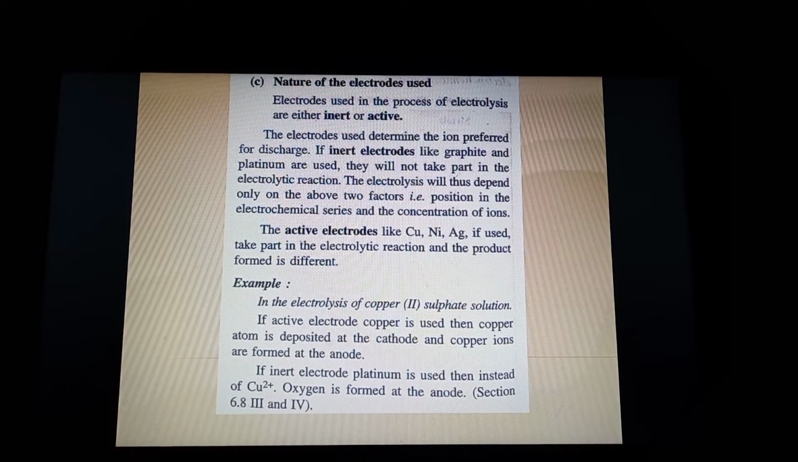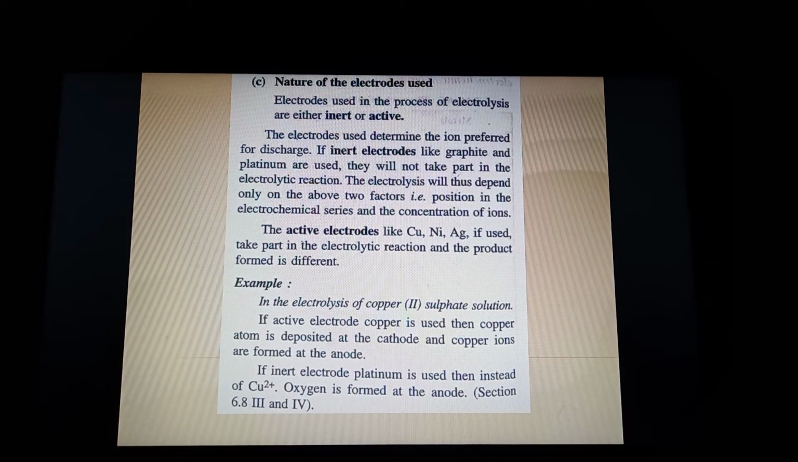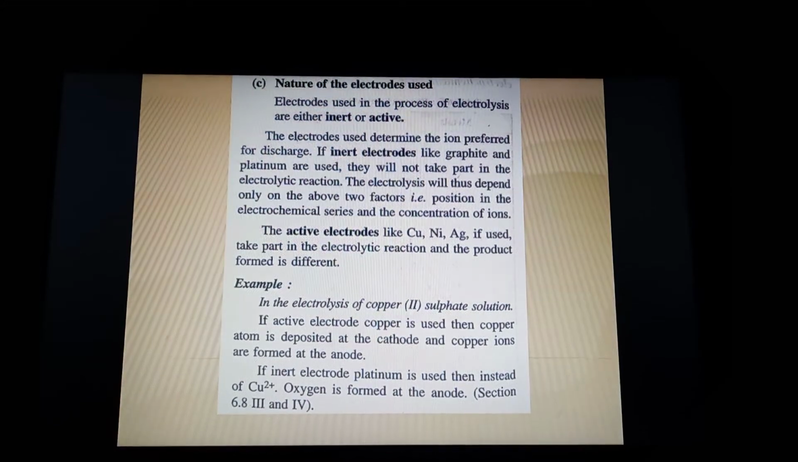Now, for example, in the electrolysis of copper sulfate solution. See, I am not discussing this example right now because you will not understand. It is part of our syllabus where I have to discuss the electrolysis of copper sulfate solution in detail. At that time it will be clear. So leave this example and we will discuss it in the upcoming topics. So basically, there are two types of electrodes, inert and active. If the electrode does not participate in the reaction and does not affect the product formation, that is inert. And if the electrode participates in the reaction and affects the product formation, then that is an active electrode.